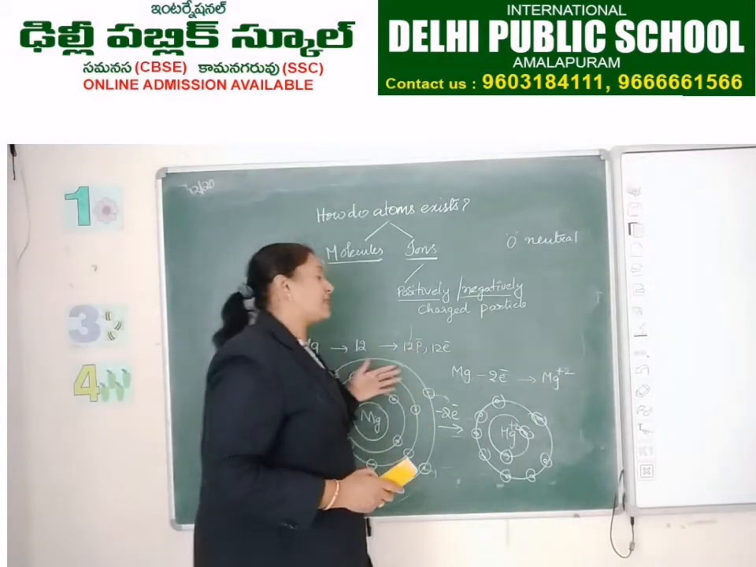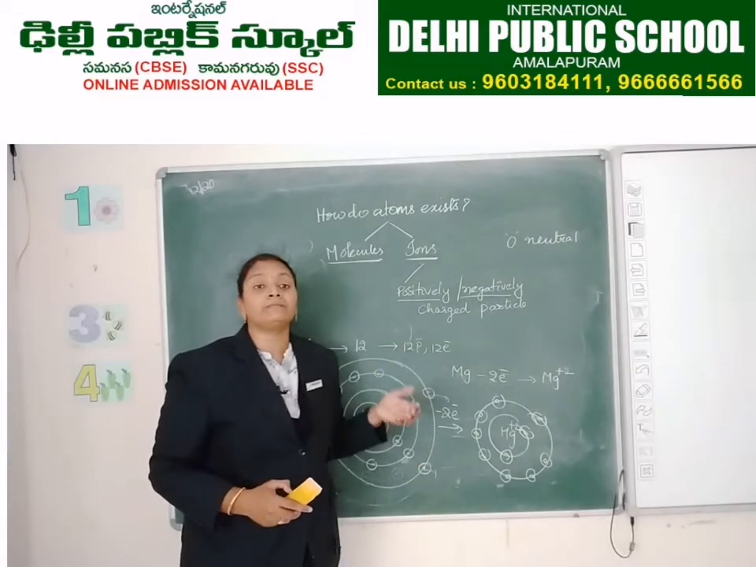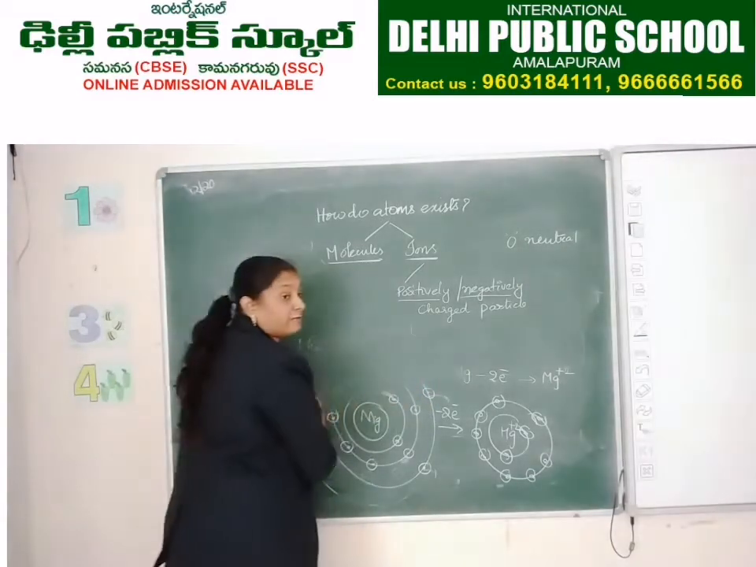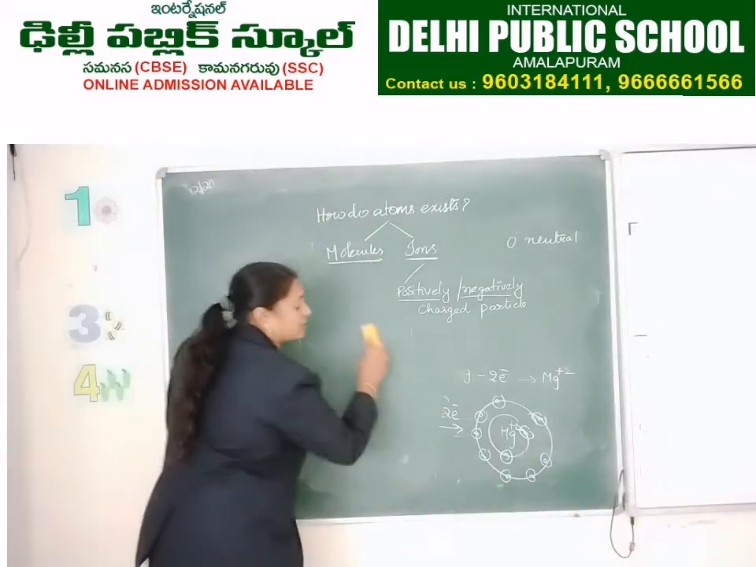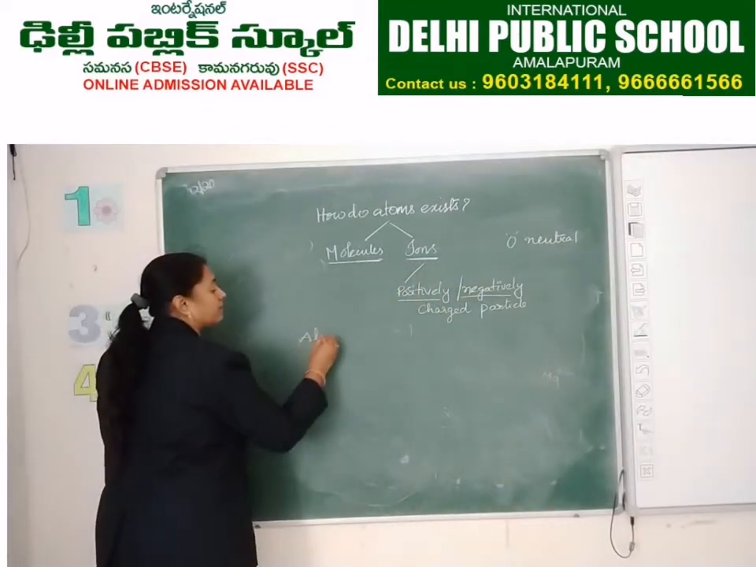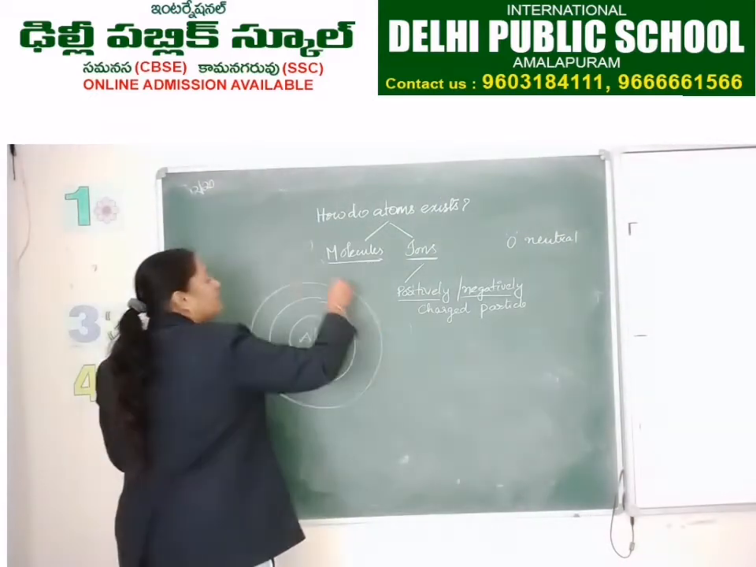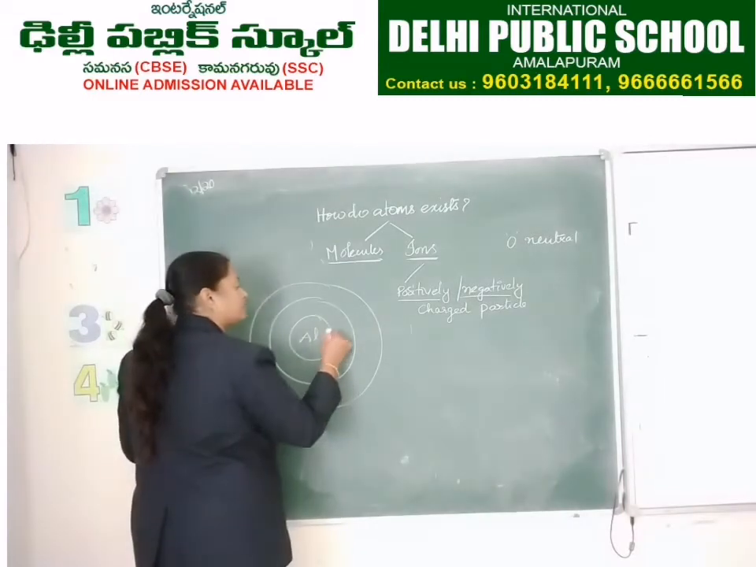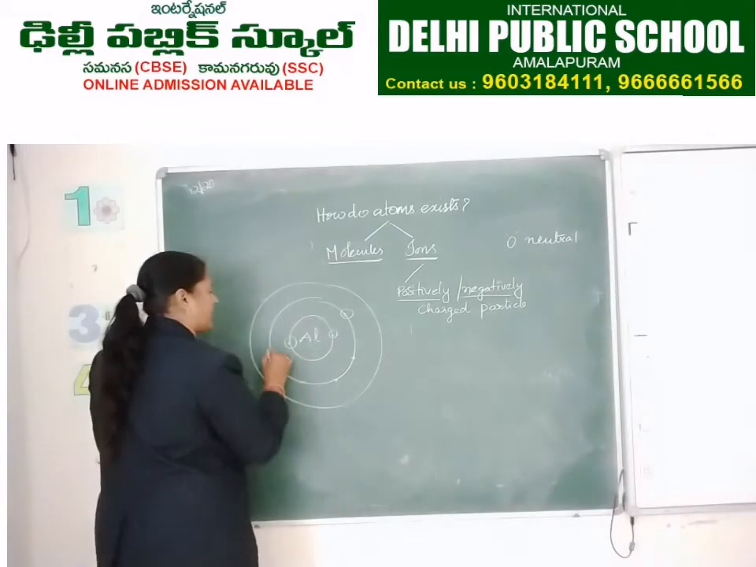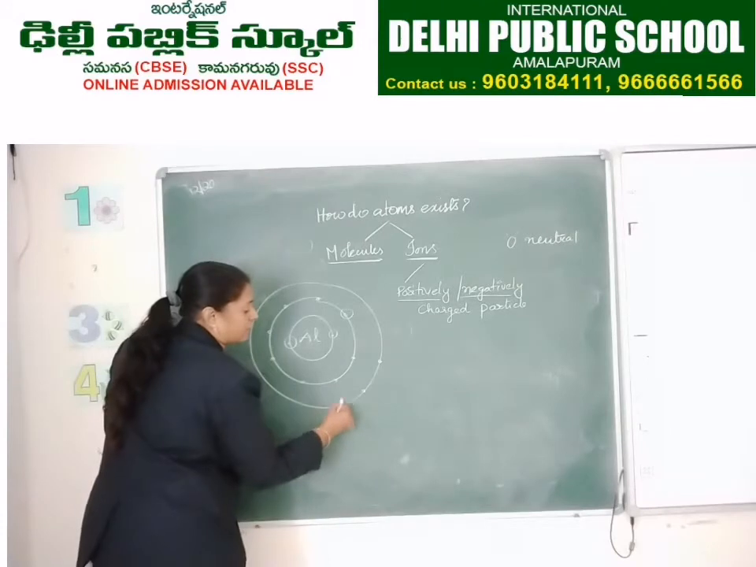In the same way, can you do it for aluminum? What is the atomic number of aluminum? 13, not 15. The atomic number of aluminum is 13. So aluminum, how many electrons will be there in K shell? 2. In the L shell, 8: 2, 3, 4, 5, 6, 7, 8. Next, 3 are there in the outermost shell.